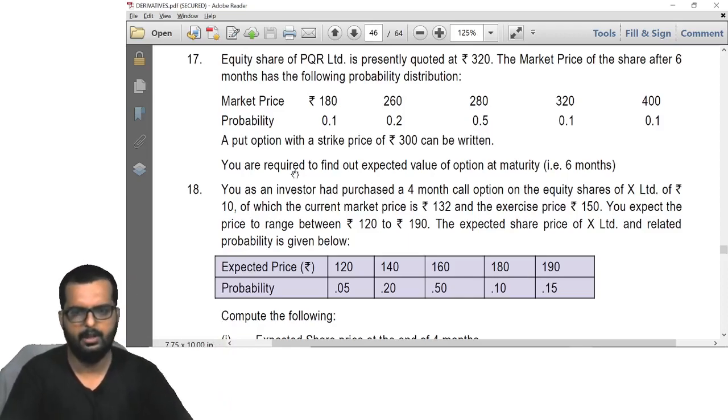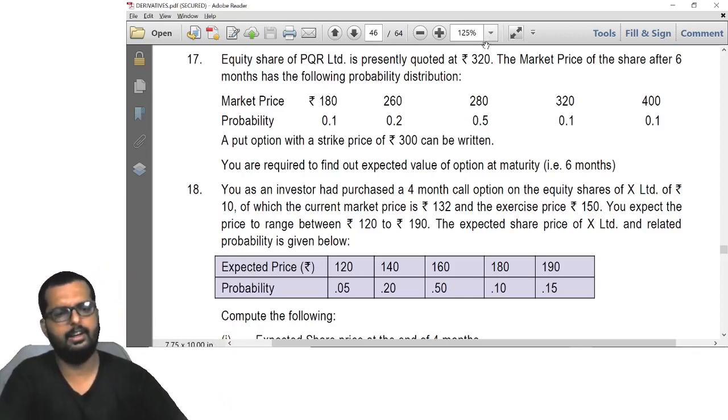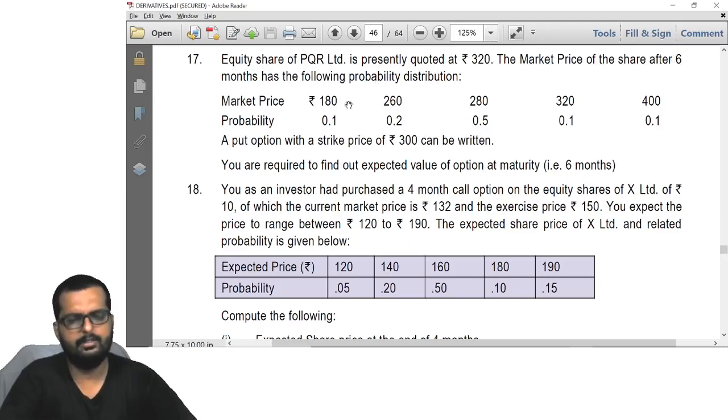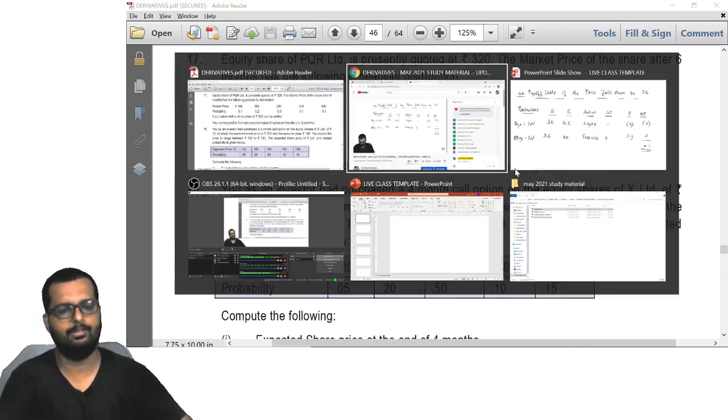Let's do it together. So the equity share is quoted at 320 right now. After 6 months, the price can be 180, 260, etc. They have a put option of 300. They want to find out the expected value of the option on maturity, that is after 6 months. So let's do that now.